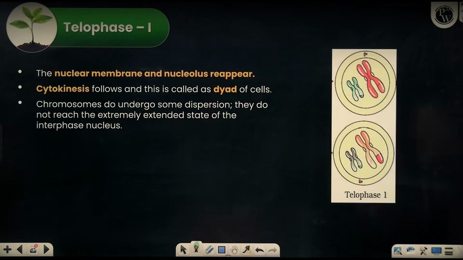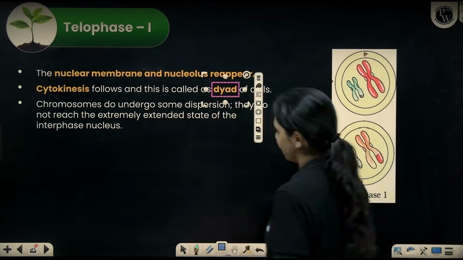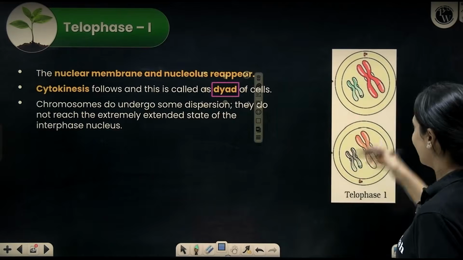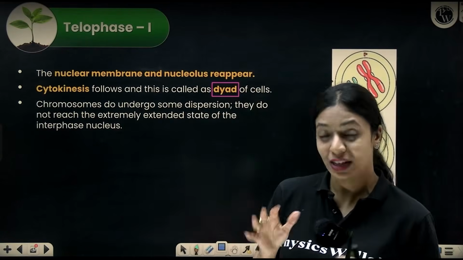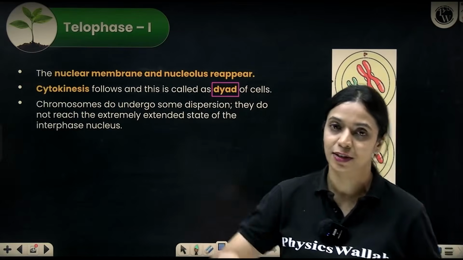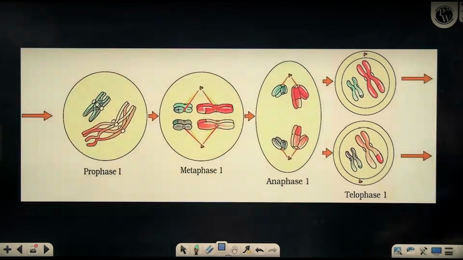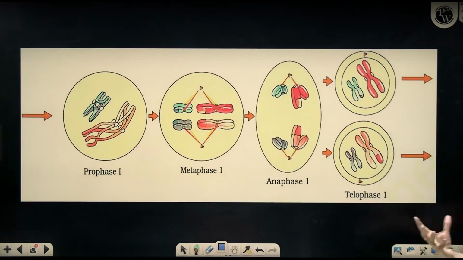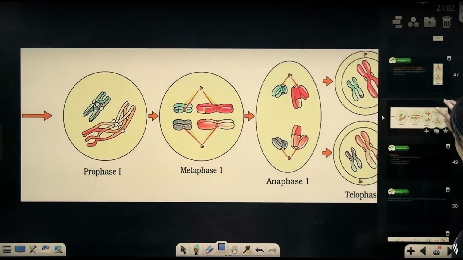Next, in telophase, the nuclear membrane and nucleolus reappear. Since you have 2 cells right now, you have a dyad of cells. So after telophase, a little bit of decondensation of chromosomes will happen, but it's not as much as it is in interphase. After telophase 1, you have cytokinesis, and after cytokinesis, you have a very brief phase that is called interkinesis.